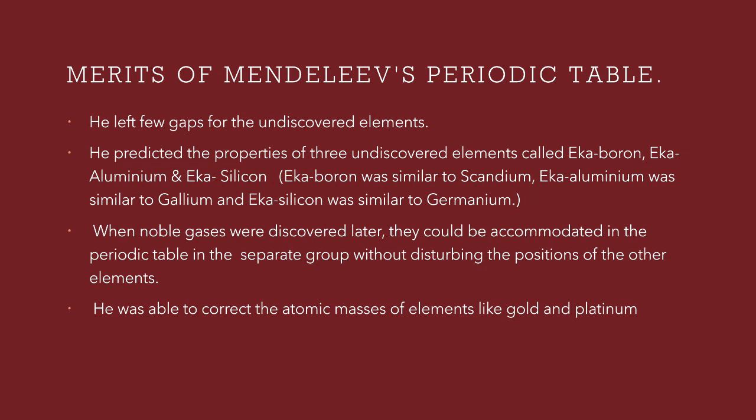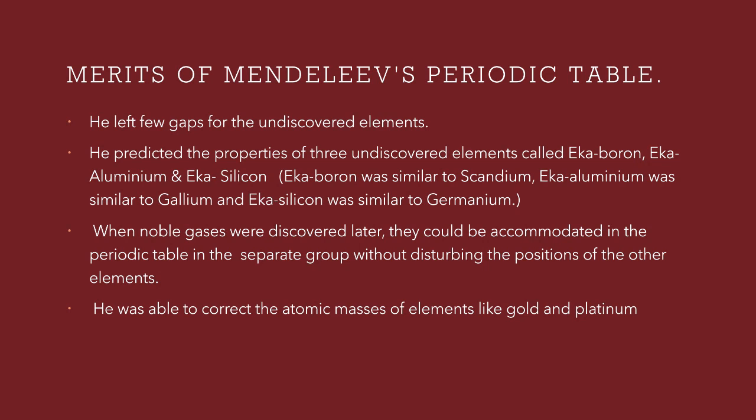And the second greatest achievement is he predicted the properties of the undiscovered elements. So let us see what those undiscovered elements were later called. He just gave the properties of three elements that were not discovered at the time, and he gave the names Eka boron, Eka aluminium, and Eka silicon. And later they were named scandium, gallium, and germanium.